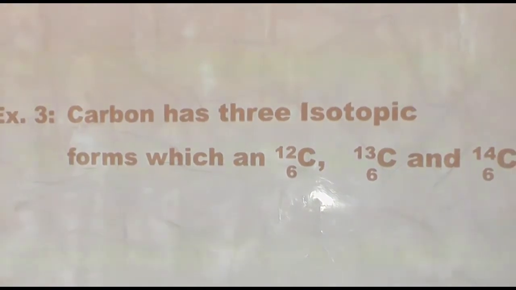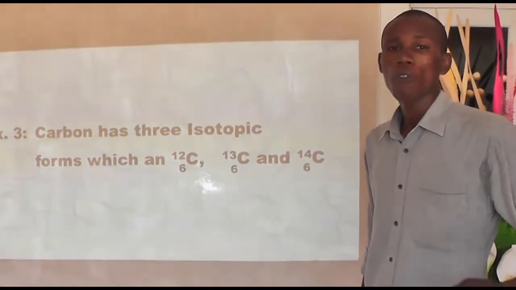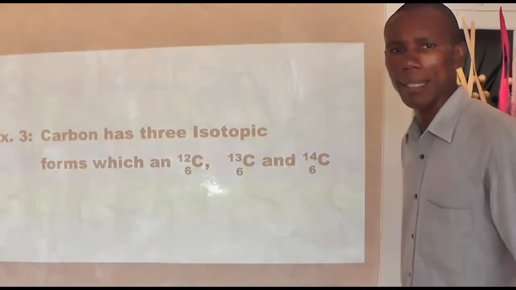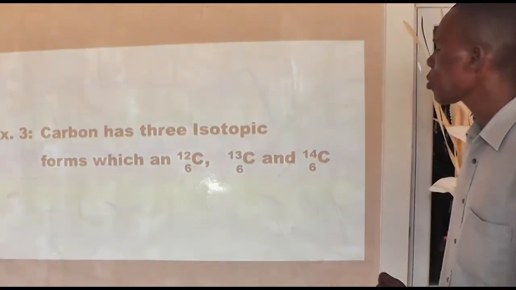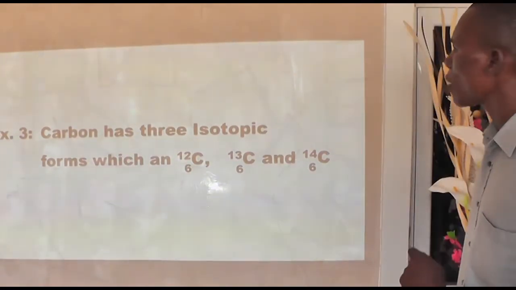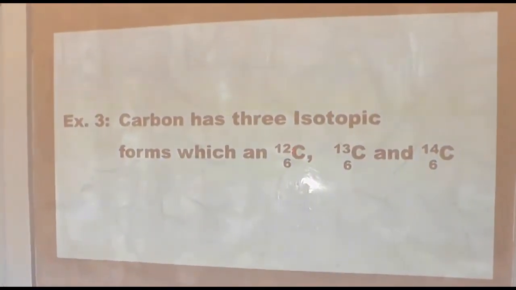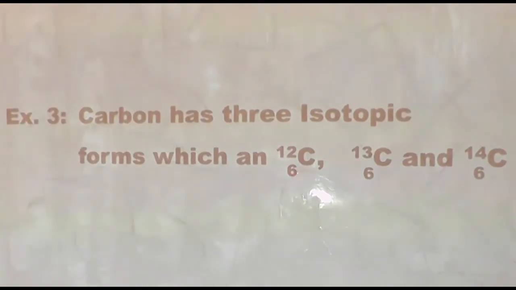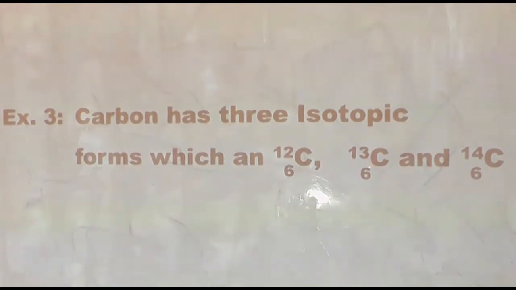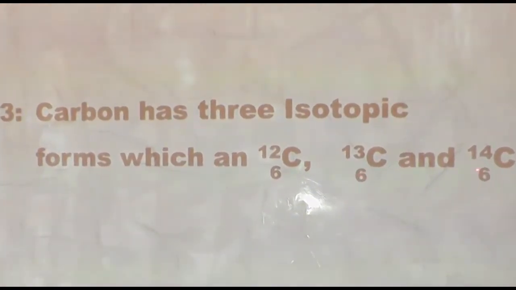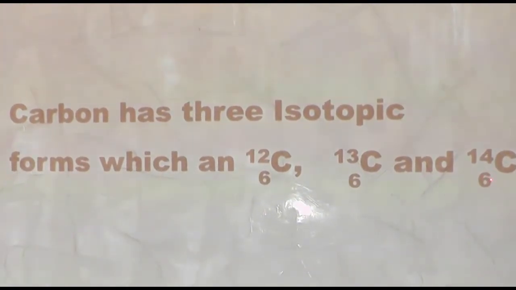Question number 3. Carbon has 3 isotopic forms. Remember, we defined isotopy as the existence of 2 or more forms of an element. It may not necessarily be 2, it can be more. As in the case of carbon, there are 3 isotopic forms, which are carbon with atomic mass 12 and atomic number 6, carbon with atomic mass 13 and atomic number 6, and carbon with atomic mass 14 and atomic number 6.